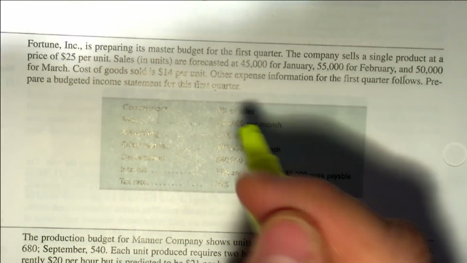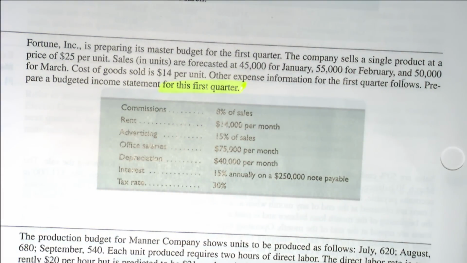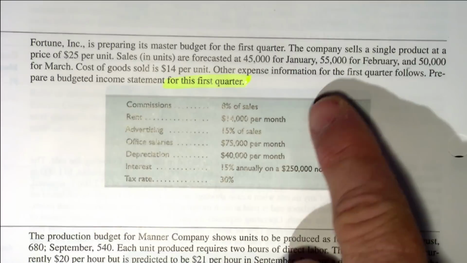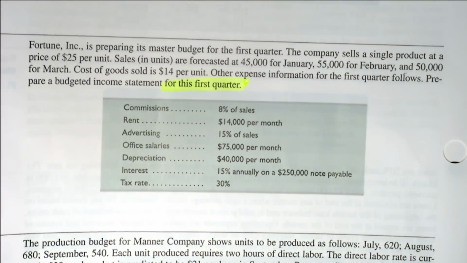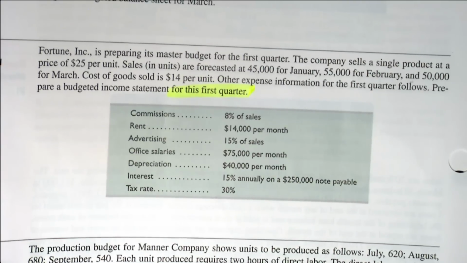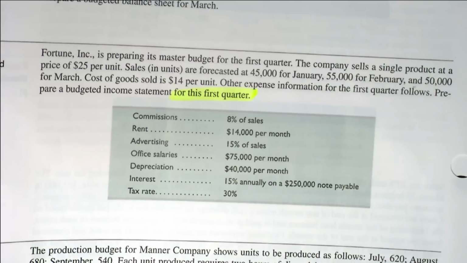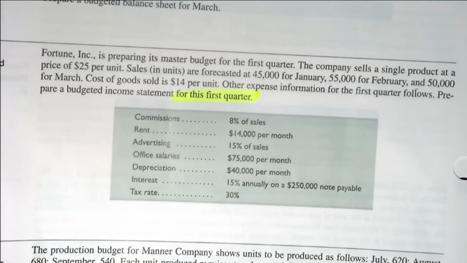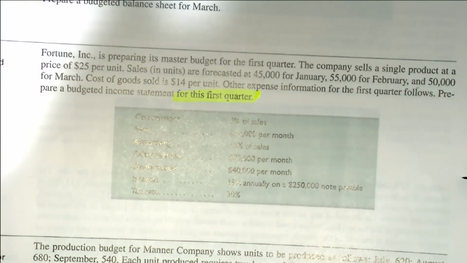Now, what period are we doing it for? For the first quarter, which is January, February, and March, right? And then they give us this information right here. Commission is 8% of sales. Rent is $14,000 per month. Advertising is 15% of sales. Office salaries are $75,000 per month. Depreciation is $40,000 per month. Interest is 15% annually on a $250,000 note payable, and the tax rate is 30%. Okay? All right, well, we have to do some supporting calculations first.